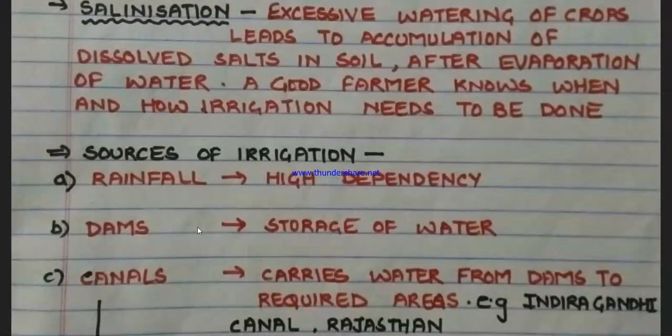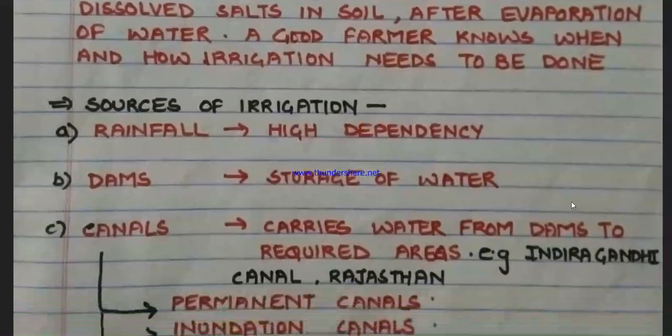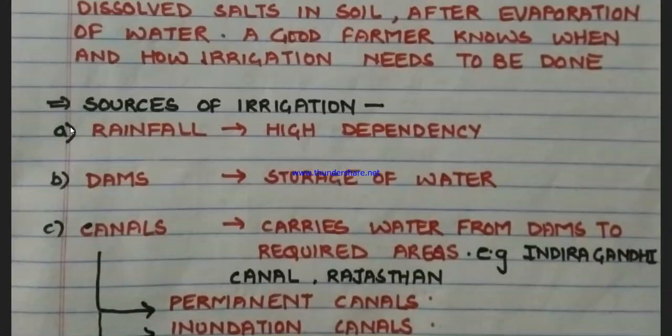Now, coming to sources of irrigation. We know a very important source of irrigation is rainfall. But rainfall is not uniform in all regions. At some places the rainfall is high, so there crops easily get water. But some places are deficient in rainfall, so they have other sources of irrigation.